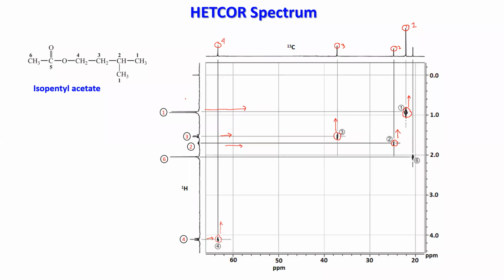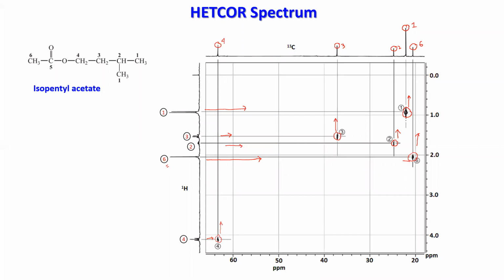And if you look at the 6, this is 6. You are traveling in this direction, you are reaching here, you have a spot here, then you try to find out the carbon. So you got a carbon here, and this is your 6. So this carbon is having this type of proton. This is the information you are getting.